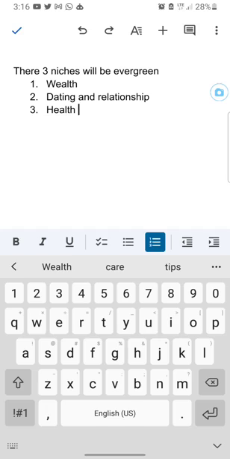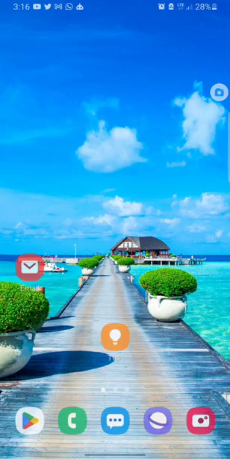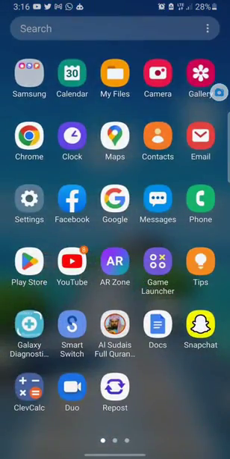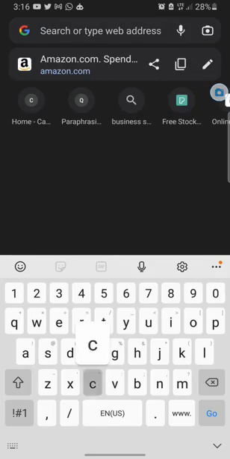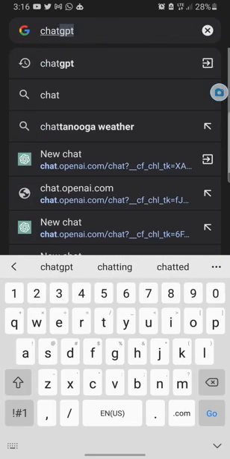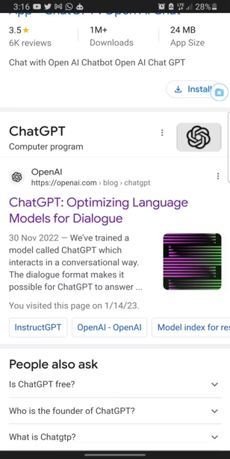So let's go to our browser and head over to ChatGPT. I come to my Chrome browser and type in ChatGPT, and come to the section that says openai.com.